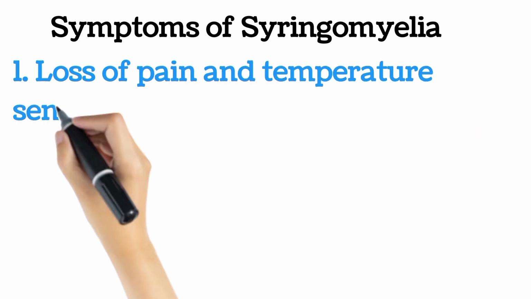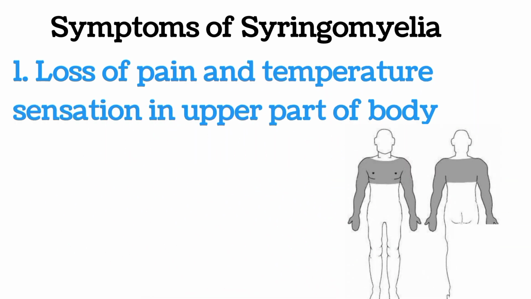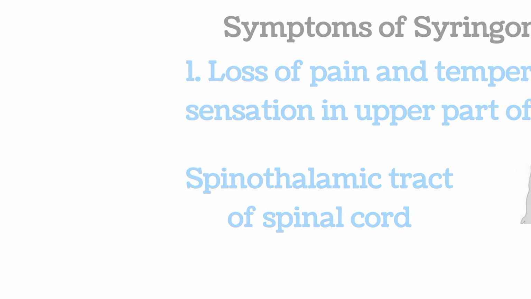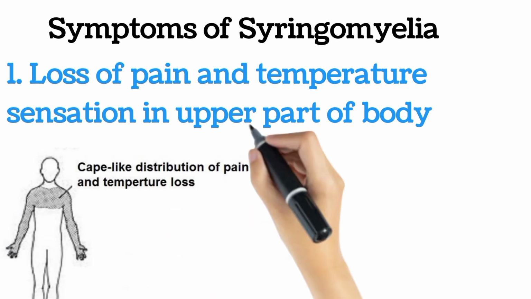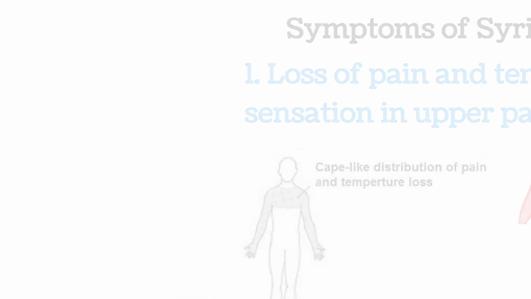Now we talk about the symptoms of syringomyelia. Loss of pain and temperature sensation in the upper part of the body is the most common and first symptom of syringomyelia. It is due to compression of the spinothalamic tract. This sensory loss of pain and temperature is called cape-like or suspended sensory loss. This picture explains the area of the body being involved.